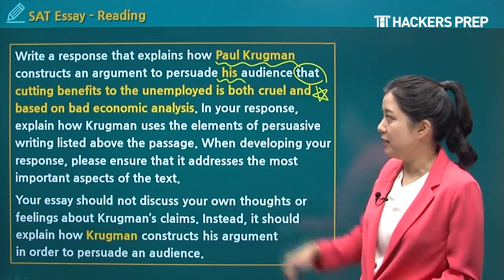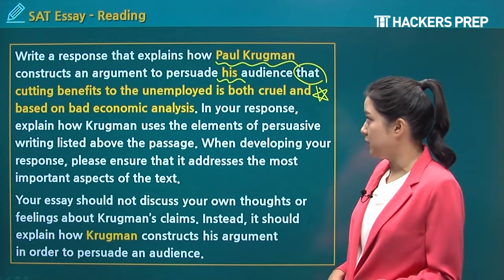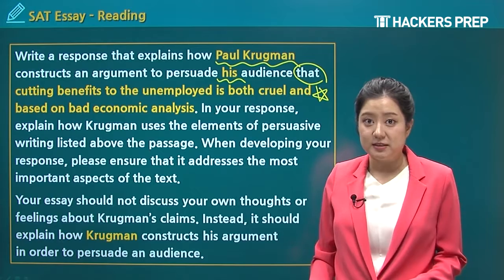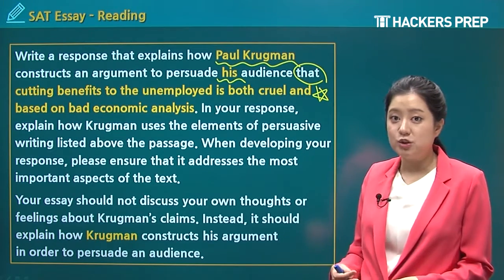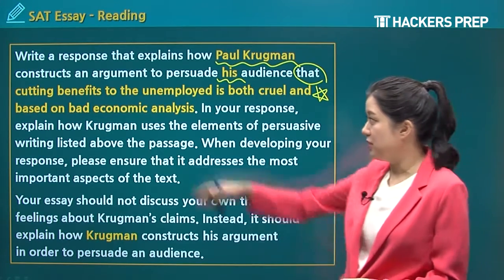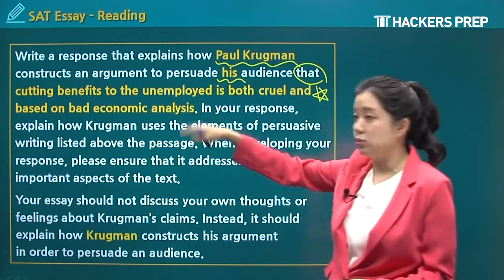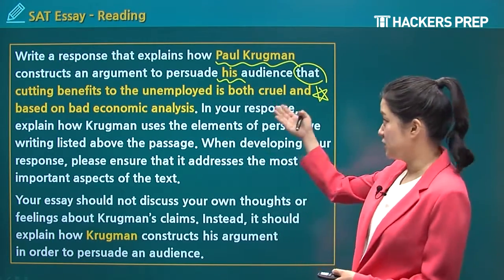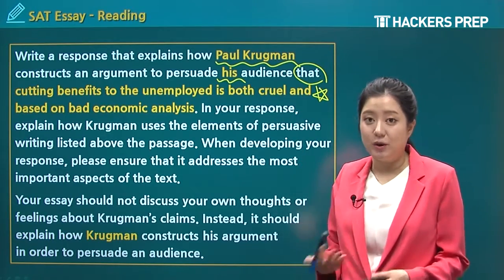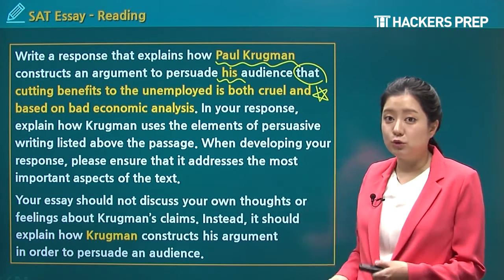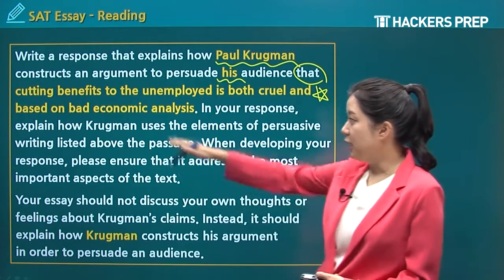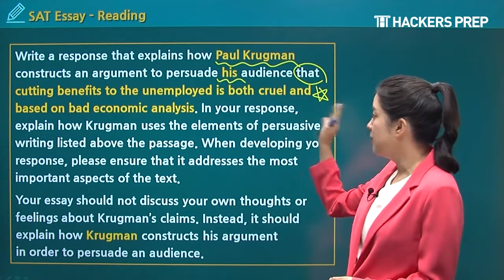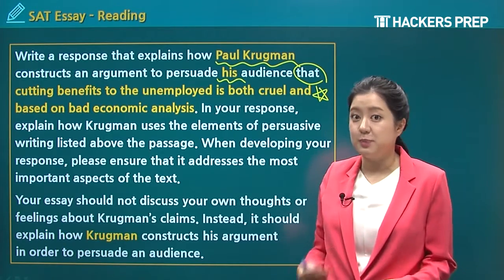Now, what is this main point? Cutting benefits to the unemployed is both cruel and based on bad economic analysis. So make sure that when you read the passage, you find the main points dealing with cutting benefits to the unemployed, and you need to look for how it's going to be bad. So he says it's cruel, so look for the main points that show how it's cruel, and you're going to also try to find the main points dealing with how it's based on bad economic analysis. Okay, so this is your main point. Make sure that you have this memorized and you have this paraphrased.